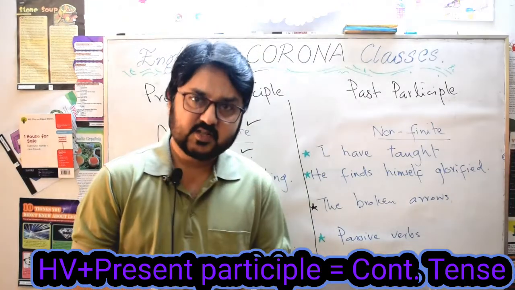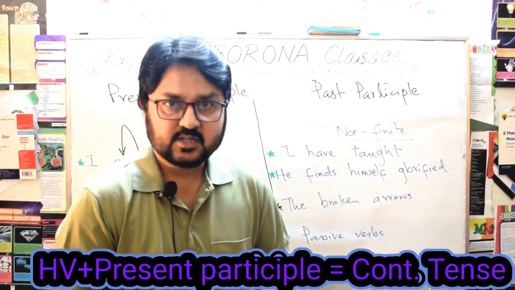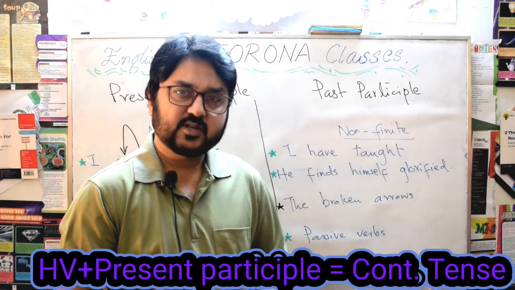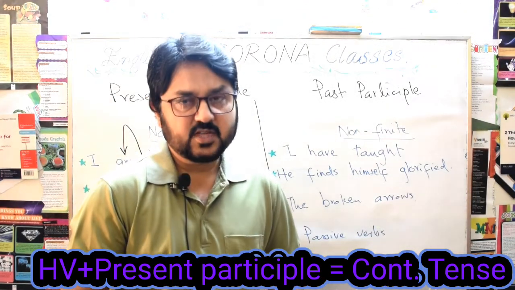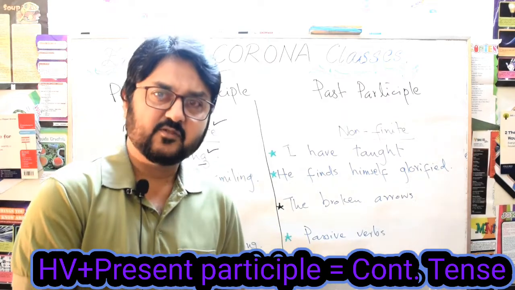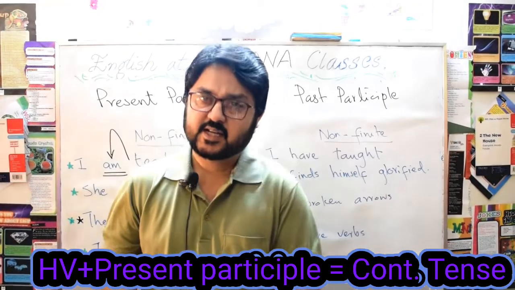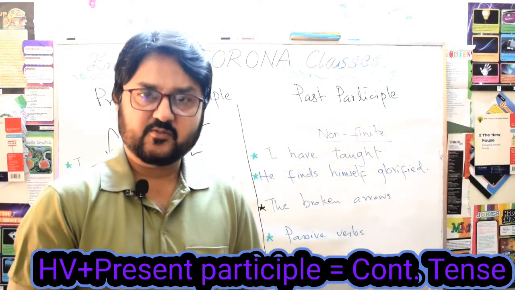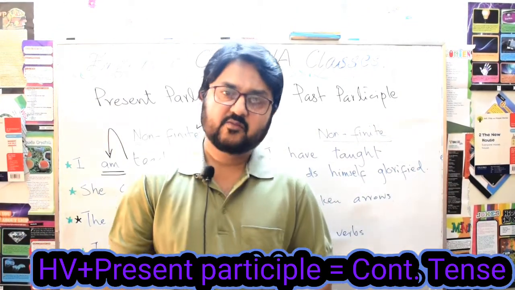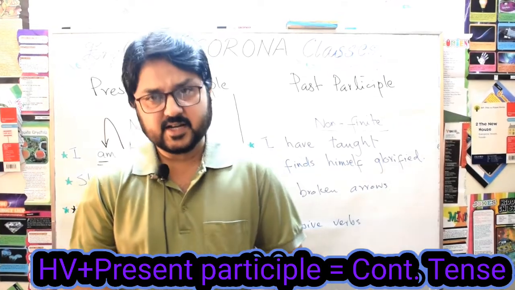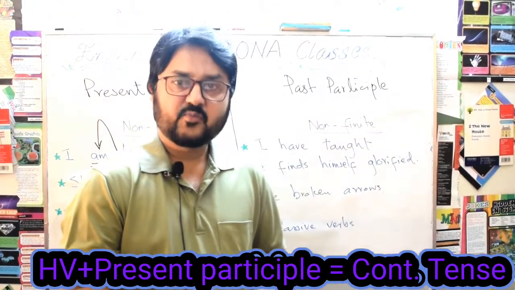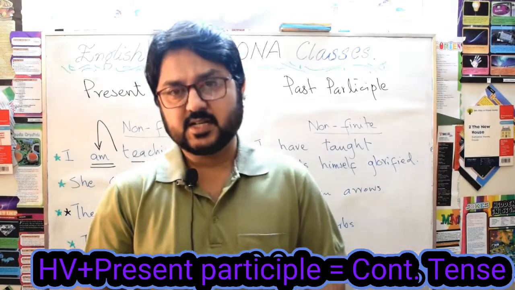It means that present participle can be used to form a continuous verb. Means we can have a present continuous tense by using present participle along with some helping verb. We can have past continuous tense by using present participle along with some helping verb of past tense. We can have any continuous verb or any continuous tense by using or supplying some present participle in our sentence.